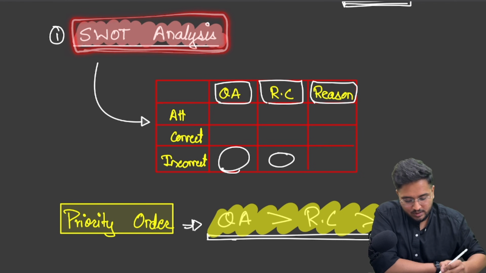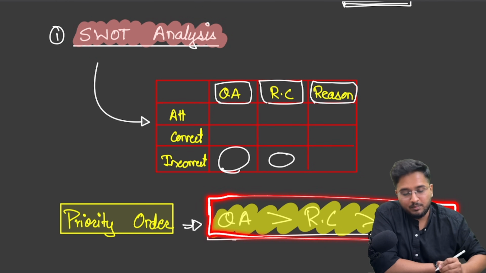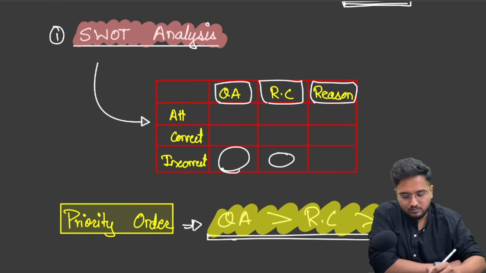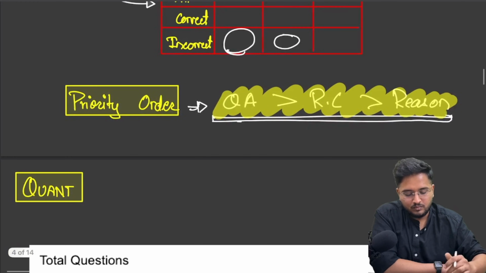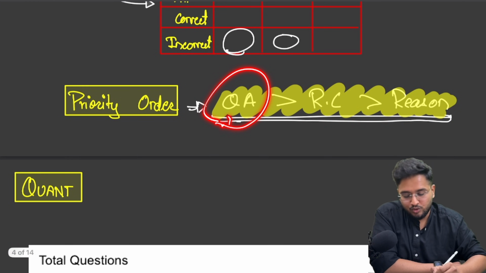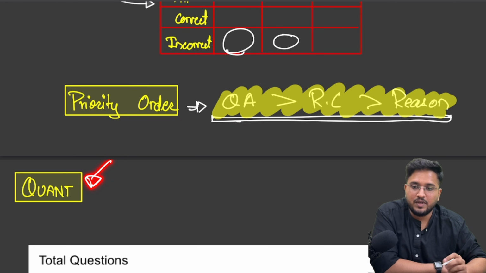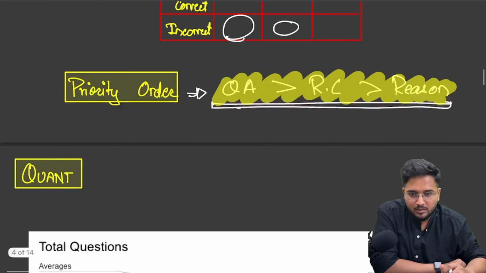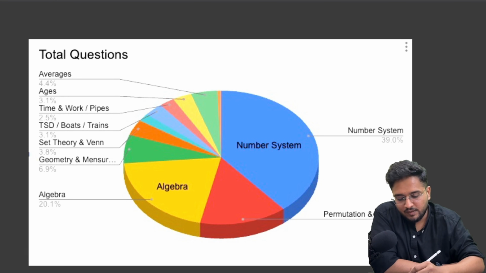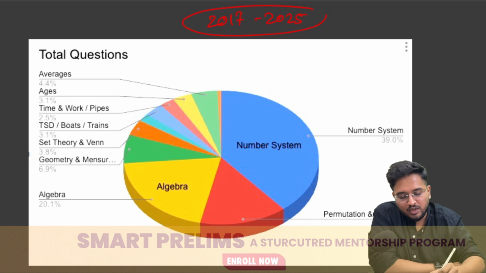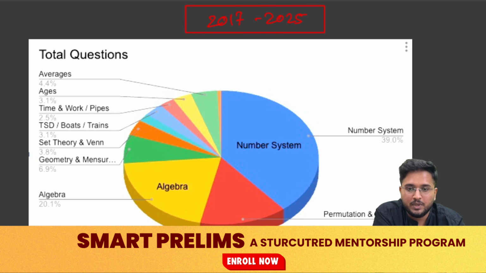Post the SWOT analysis, once you get the priority order, you should go on to your PYQ analysis. For example, suppose quant is your weakest area, so you should move on to analyze the PYQs of quant. Now let us look at the PYQs of quant. So these are the questions from 2017. If you plot the questions from 2017 to 2025, you will get the rough weightage for each and every topic. This is what I have done here.